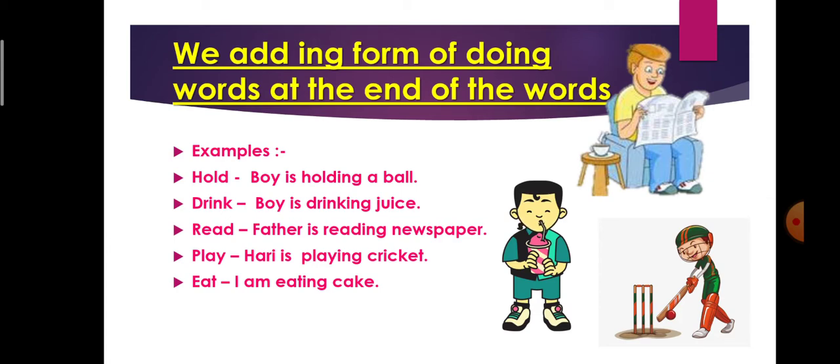Drink. With drink, if we add ing, it will become drinking. Boy is drinking juice. In the same way, read will become reading. After D we are adding ing. Father is reading newspaper. Then play. Play will become playing. Harry is playing cricket. Eat will become eating. I am eating cake.